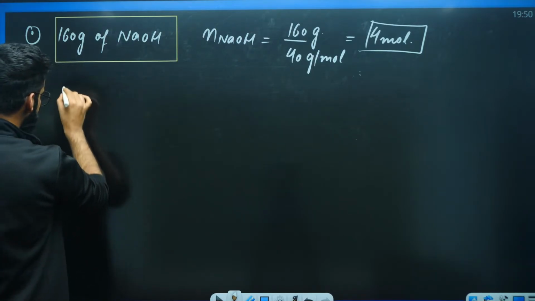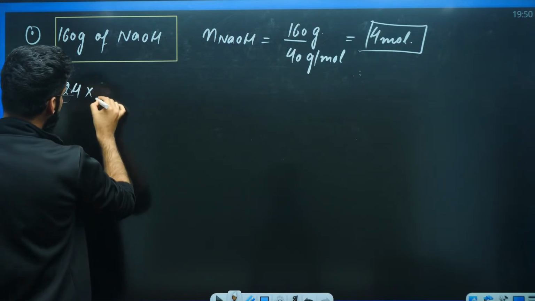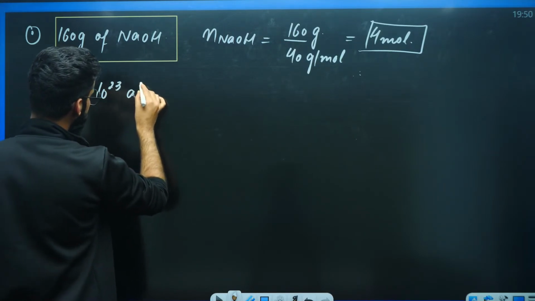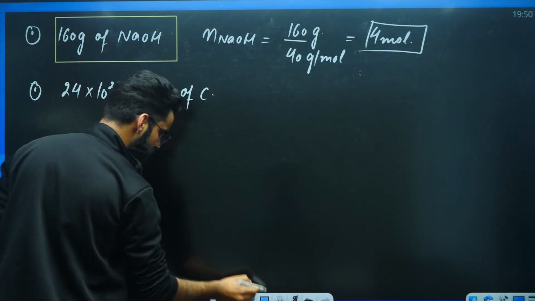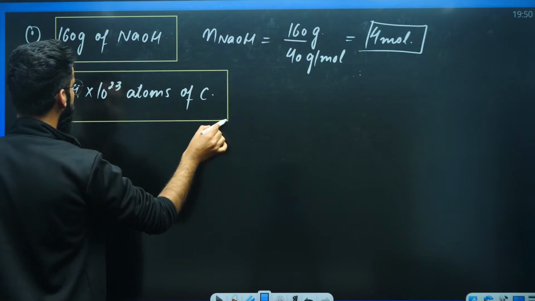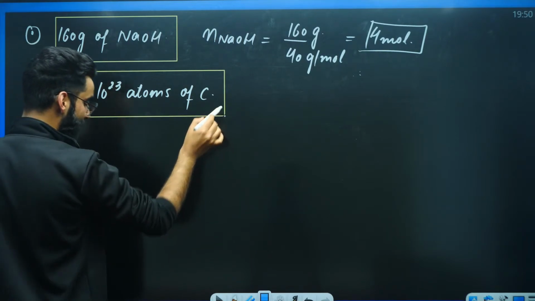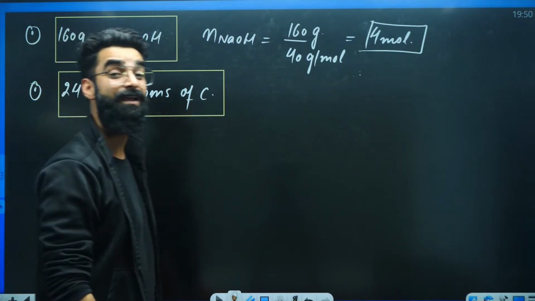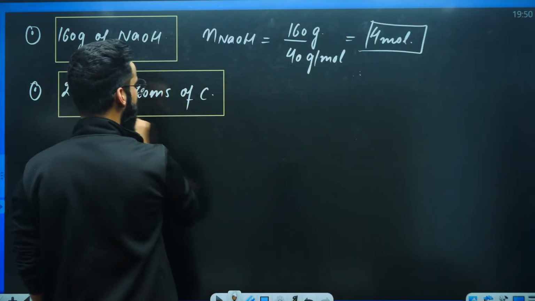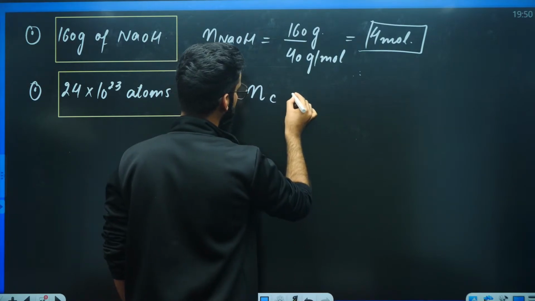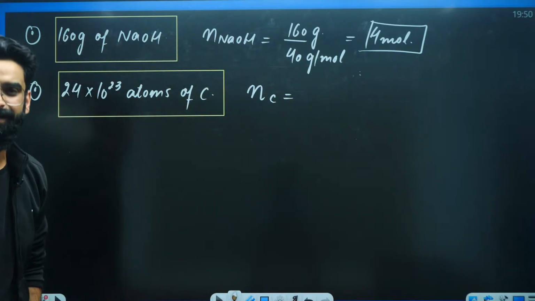Let's say I'm writing 24 into 10 raised power 23 atoms of carbon. Let's assume we have got 24 into 10 raised power 23 atoms of carbon in a container. And I am asking you, how many moles of carbon are there in the container?